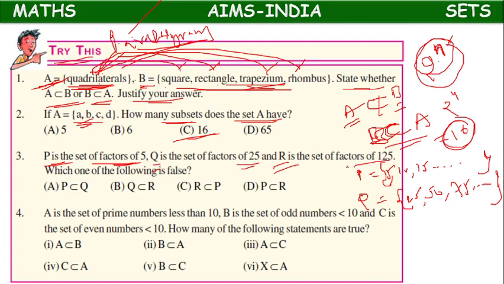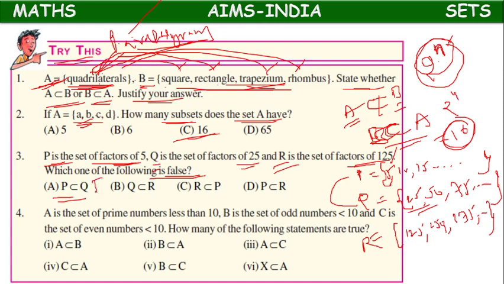R is the set of multiples of 125, so 125, 250, 375 and so on. Which of the following is false? P is a subset of Q: in P we have 5, but in Q it is not present. So P subset of Q is false.